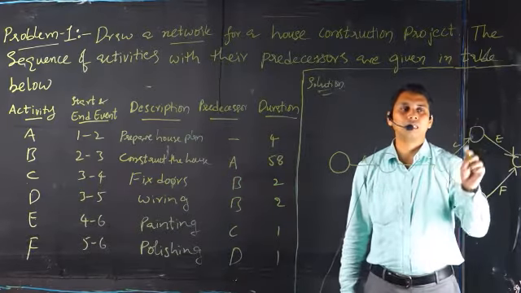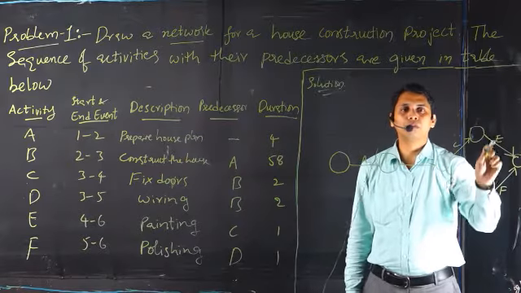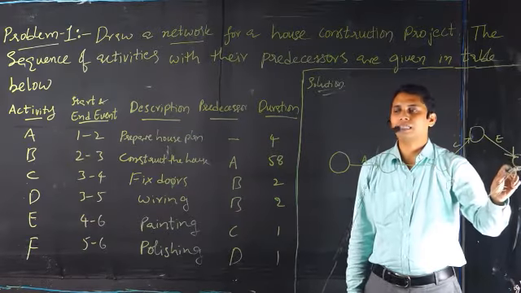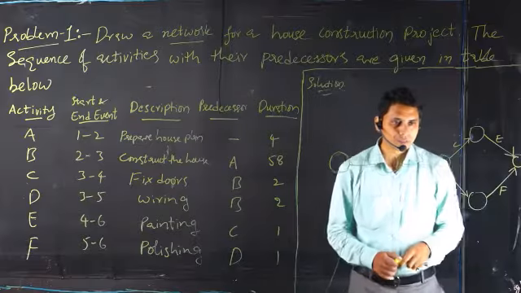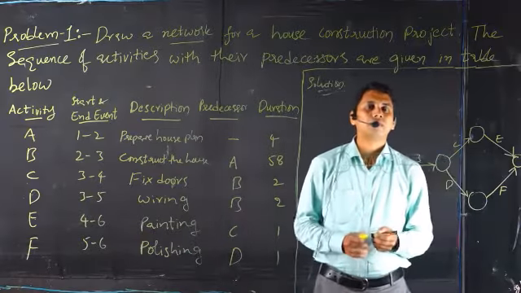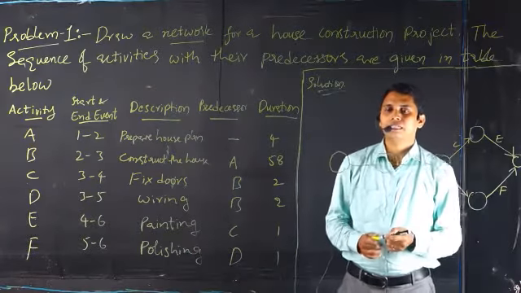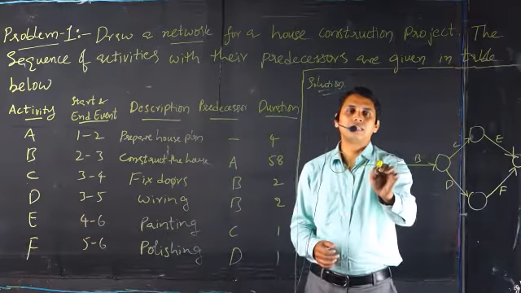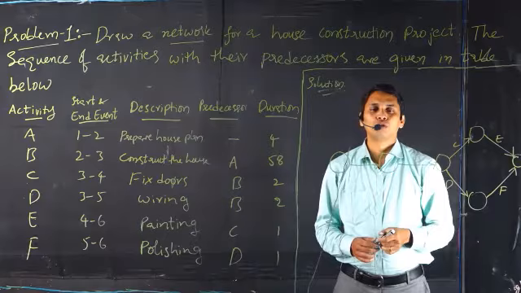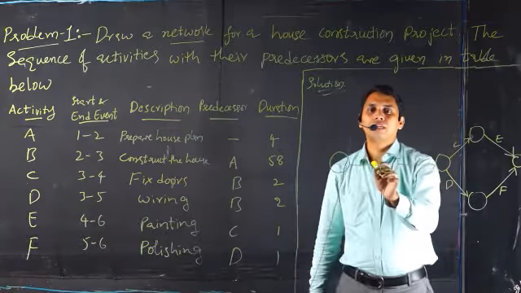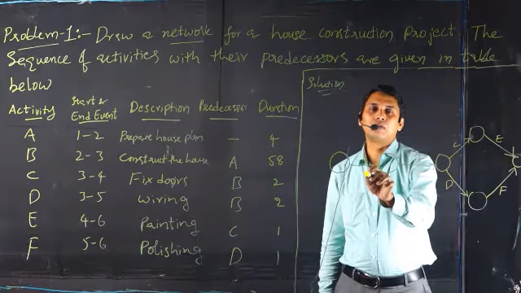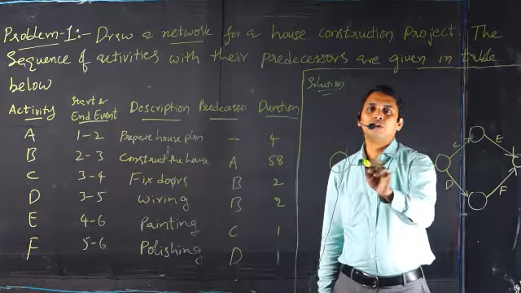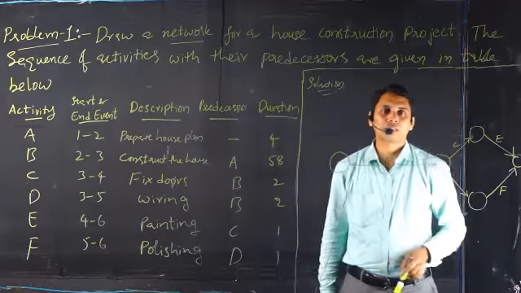That is why painting and polishing both are shown as completing at the end event. Another important thing to recollect here is that a circle is nothing but an event, and an arrow is nothing but an activity. For two events, one activity will be required. So one activity joins two events like this.